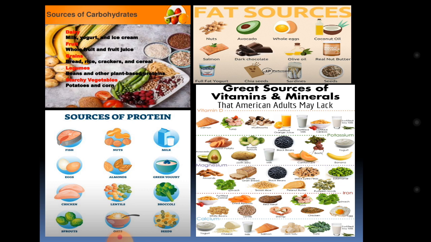We have fats in different types of oils, olive oil, coconut oil, egg, and nuts and dry fruits.